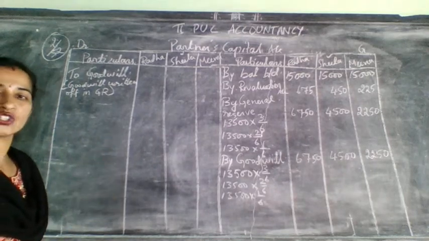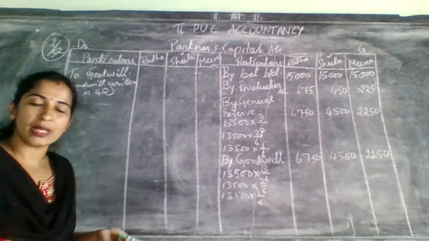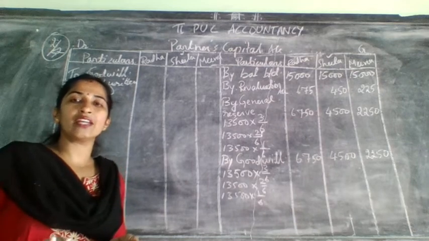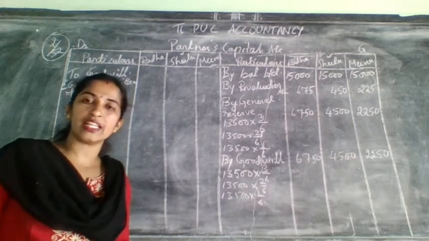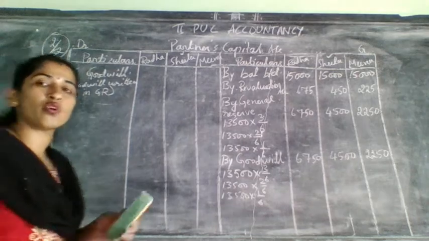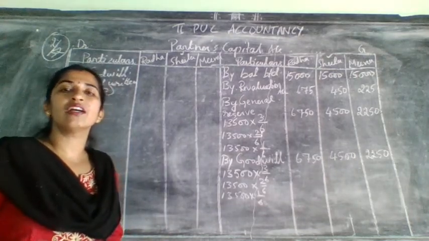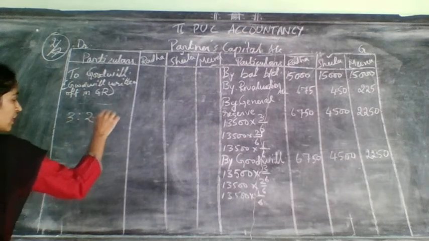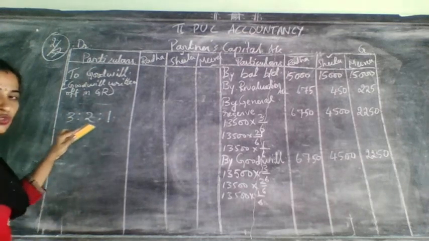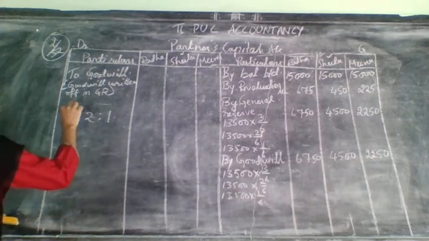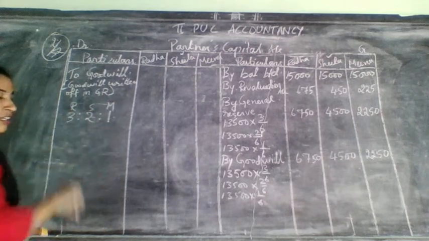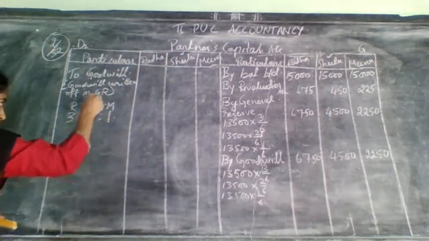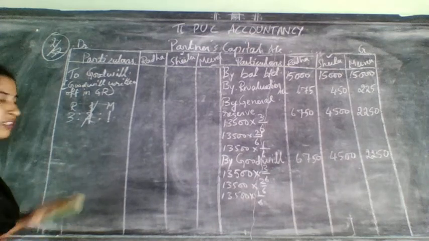Now what is the gain ratio here? They have not mentioned anything in the problem. Case 1 of gain ratio says that when they have only given the old ratio and not mentioned anything regarding the gain ratio, that old ratio itself will become the gain ratio. But how will you calculate that gain ratio? So this is their old ratio, right? 3:2:1. So who are the partners? Radha, Sheila and Meena. Correct? Now, who retired? That's why I told you to put a circle. Put circle means Sheila is retiring. So cut her off. Don't take her.